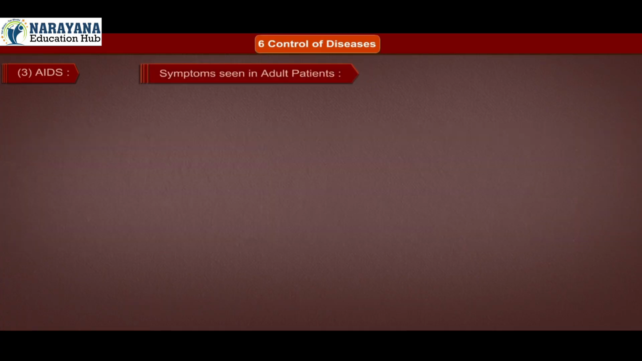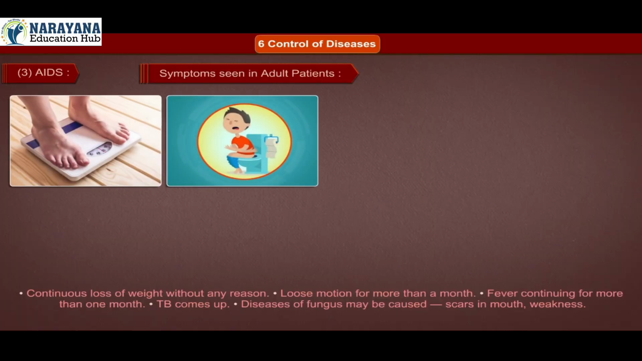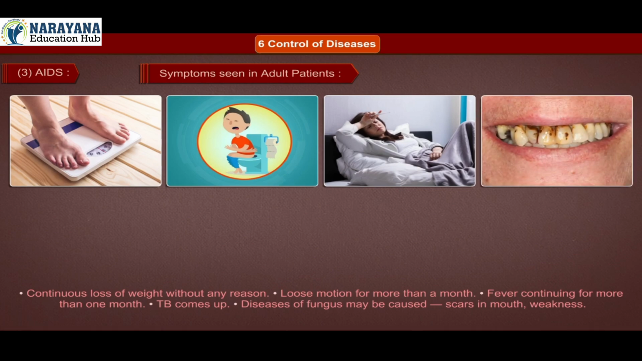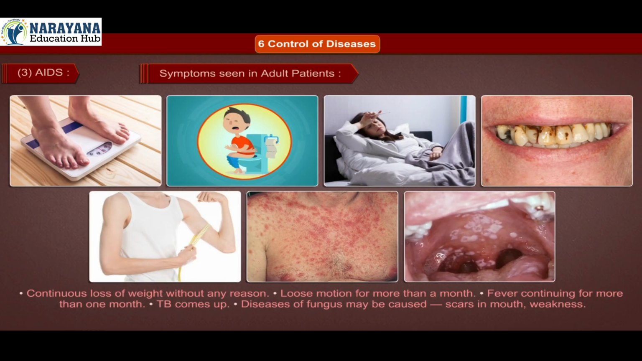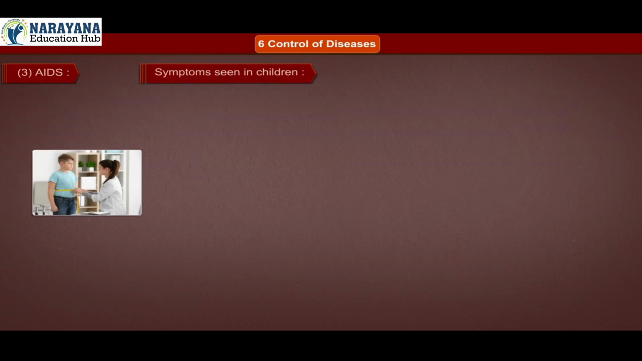Symptoms seen in adult patients: continuous loss of weight without any reason, loose motion for more than a month, fever continuing for more than one month. TB comes up. Diseases of fungus may be caused. Scars in the mouth, weakness.